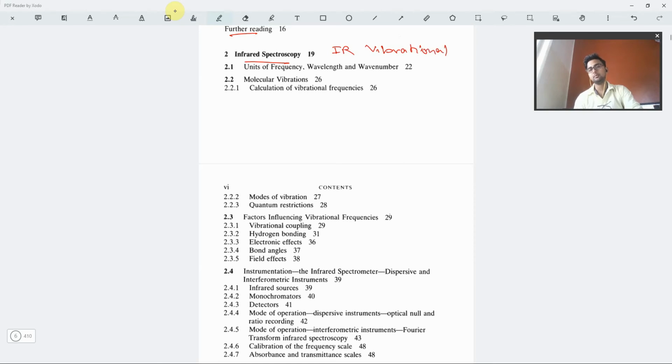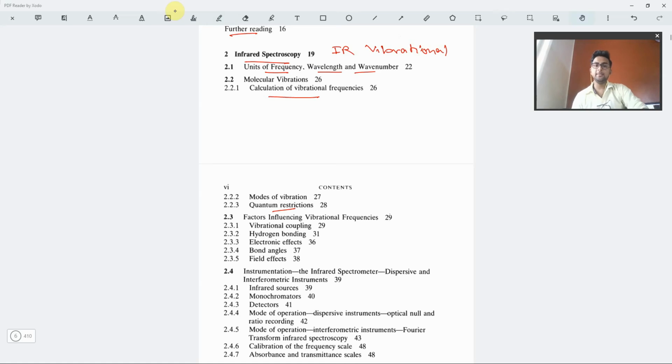So firstly we have the units of frequency, wavelength, wave number. Those are the most basic things that we study while studying the spectroscopy part. Then we have molecular vibrations: how vibrations occur, what are the modes of vibration, and what are the quantum restrictions that are applied to the vibration so as to not vibrate in all of the set of specific positions.